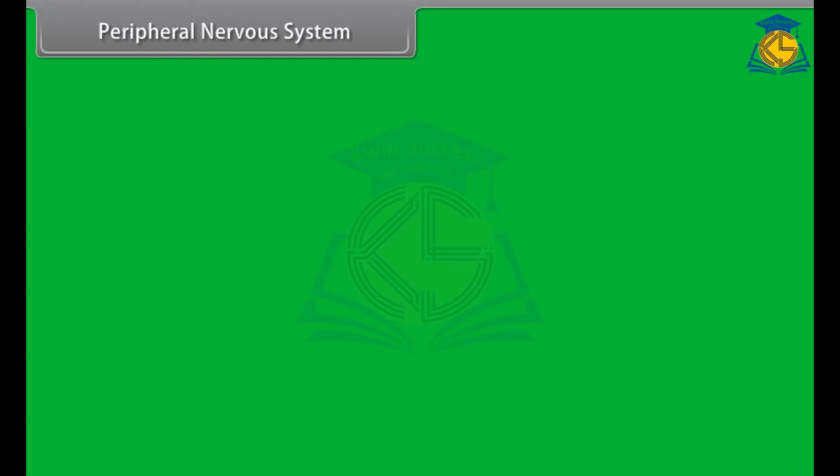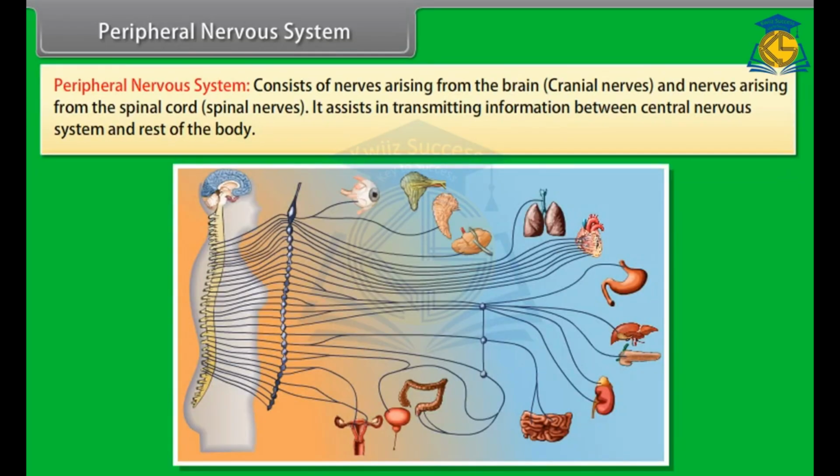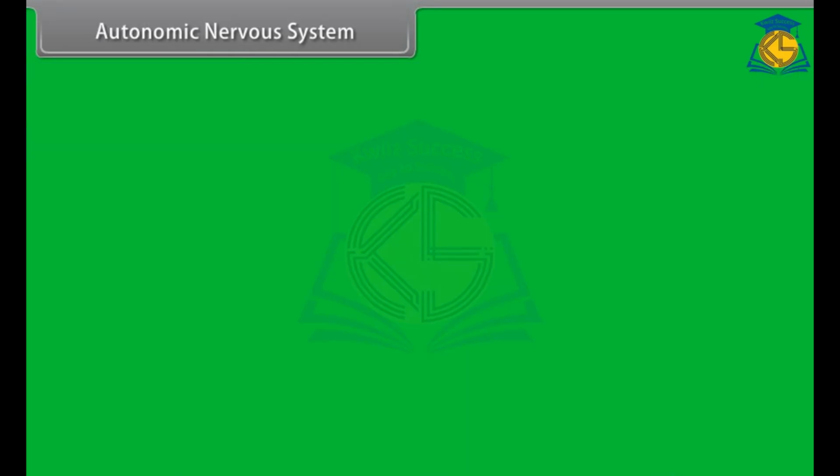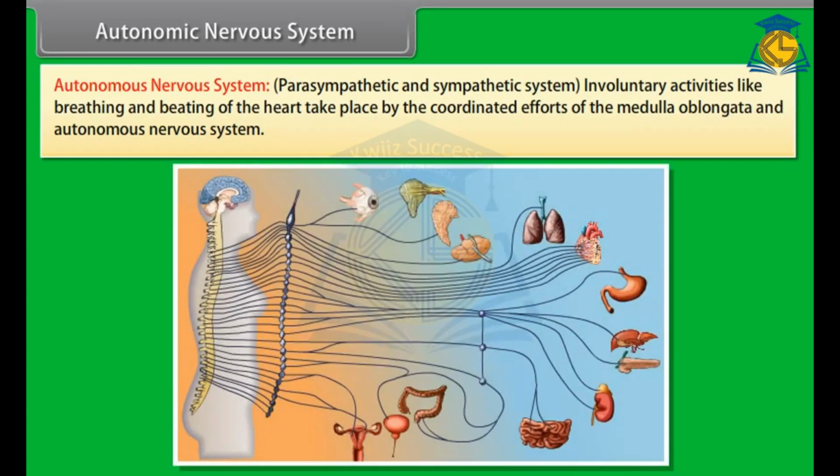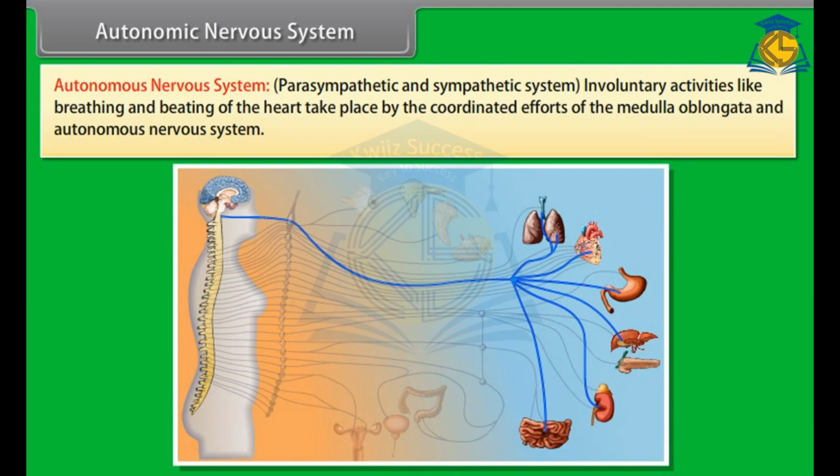Peripheral nervous system. The peripheral nervous system consists of nerves arising from the brain, cranial nerves, and nerves arising from the spinal cord, spinal nerves. It assists in transmitting information between the central nervous system and the rest of the body. Autonomic nervous system: parasympathetic and sympathetic system. Involuntary activities like breathing and beating of the heart take place by the coordinated efforts of the medulla oblongata and the autonomic nervous system.